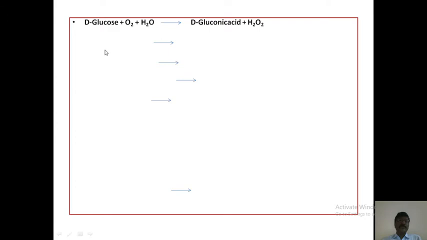That is, D-glucose plus O2 plus H2O gives D-gluconic acid plus H2O2. H2O2 gives 2H+ plus 2 electrons. D-glucose plus GDH oxidase gives GDH reduction plus glucolactone.